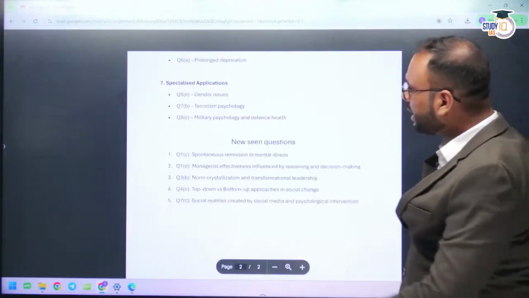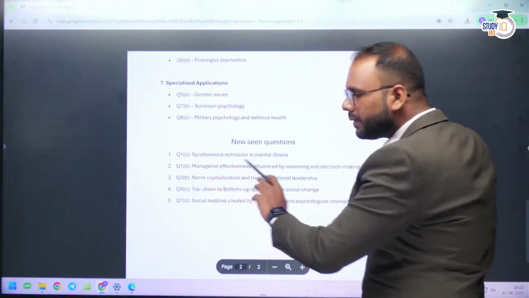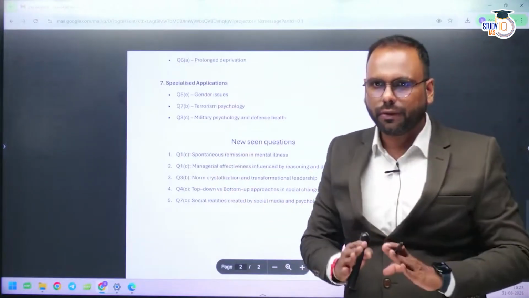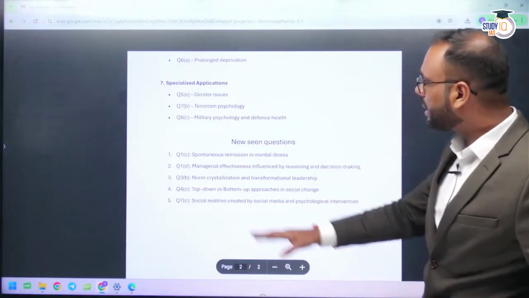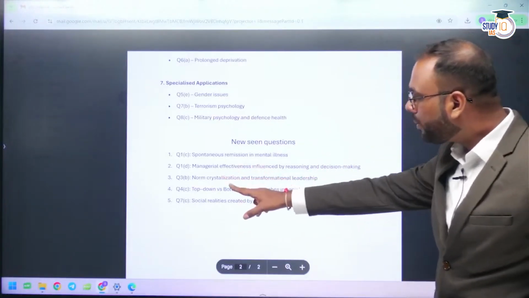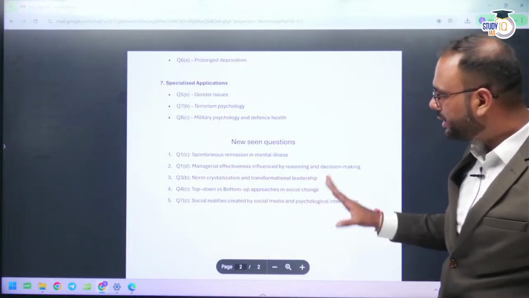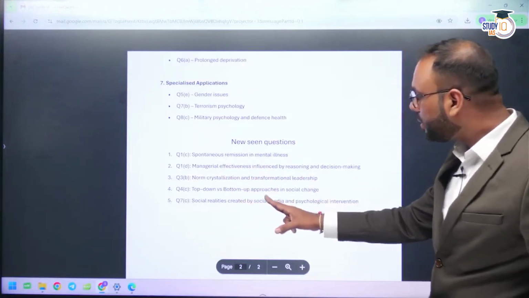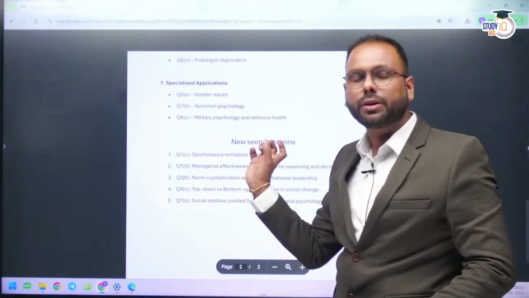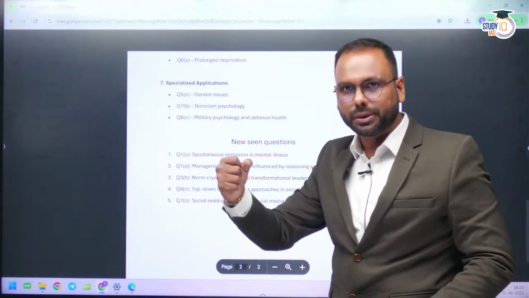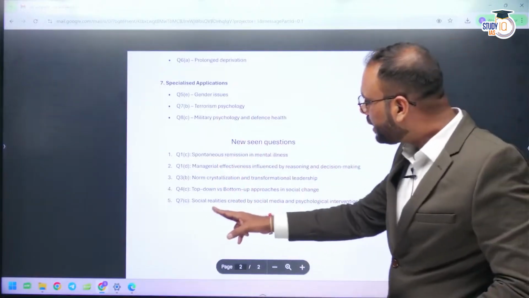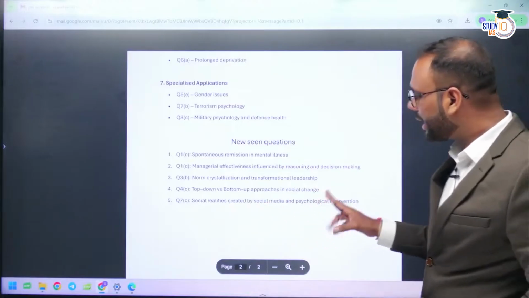And here are the questions which were not seen very often in previous year questions. For example, spontaneous remission in mental illness, managerial effectiveness, non-crystallization, which I told you is a new question. Top-down and bottom-up approach in social change. So this top-down, bottom-up approach we talk about in the chapter of perception and processing, but they have asked it in social change. Social realities created by social media and psychological intervention.